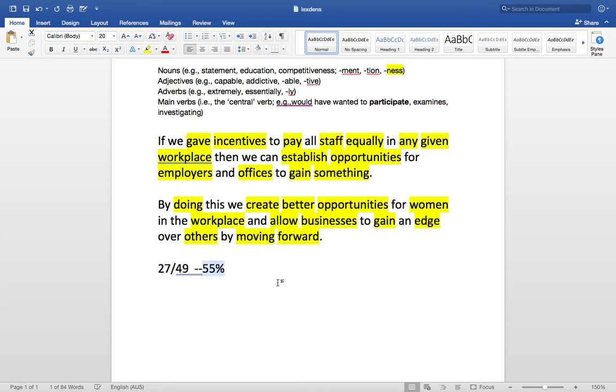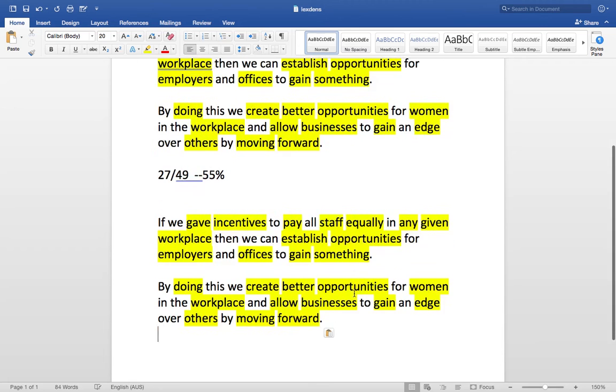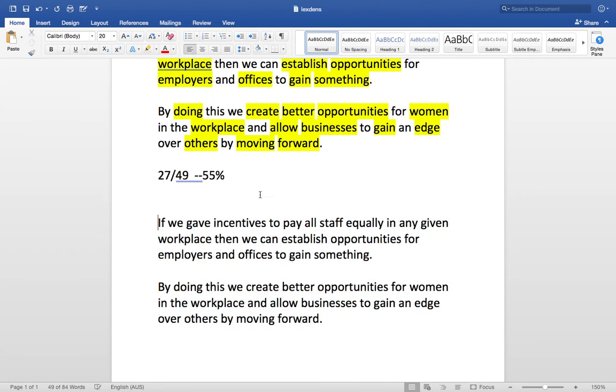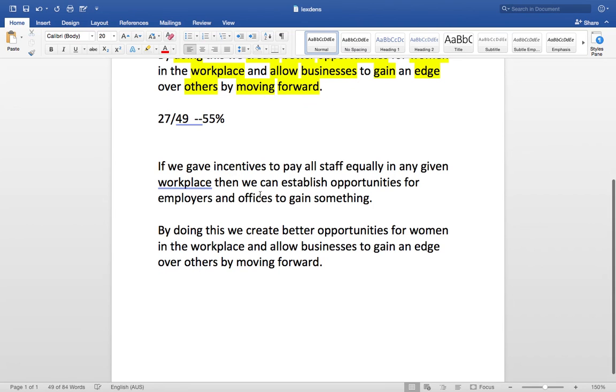So let's have a look and see if we can make this language a little bit more dense, a little bit more concise. So I'll take the same words down here and we'll start from scratch. Now I'm going to look for opportunities where I can make the language more concise. So for example, if we gave incentives, here incentives is a noun, but I think we can actually make it into a verb.